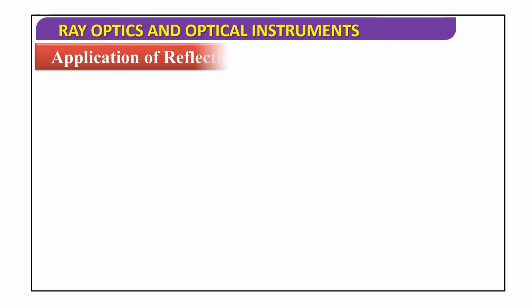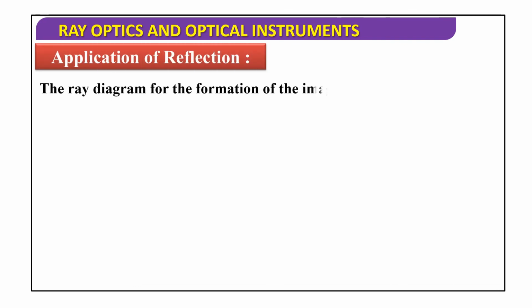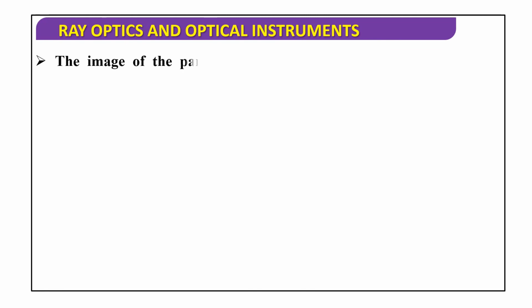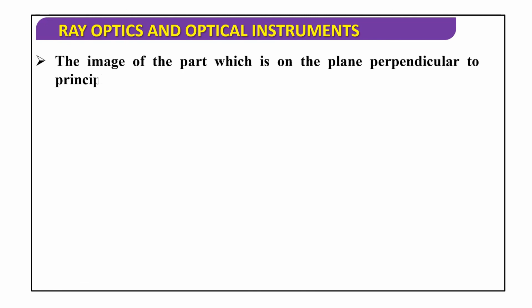So next, application of reflection. The ray diagram for the formation of the image of a mobile phone is shown in the figure. This is the application of reflection. Next, the image of the part which is on the plane perpendicular to the principal axis will be on the same plane.